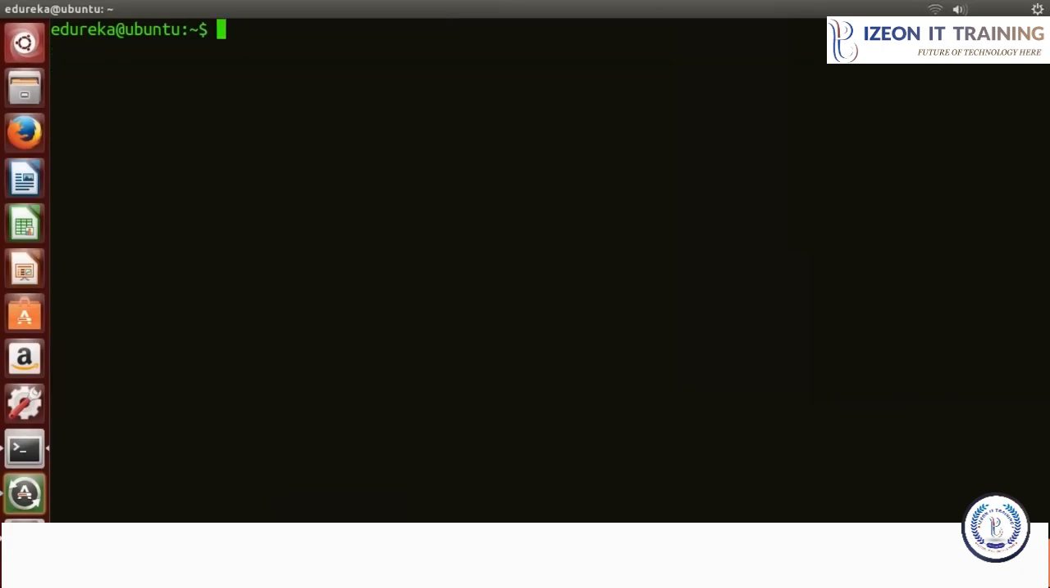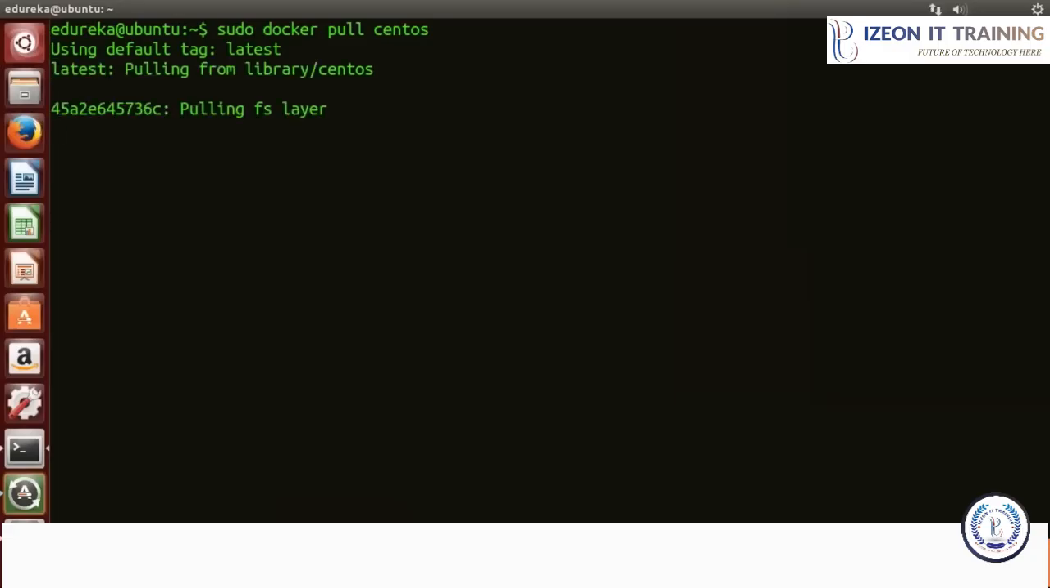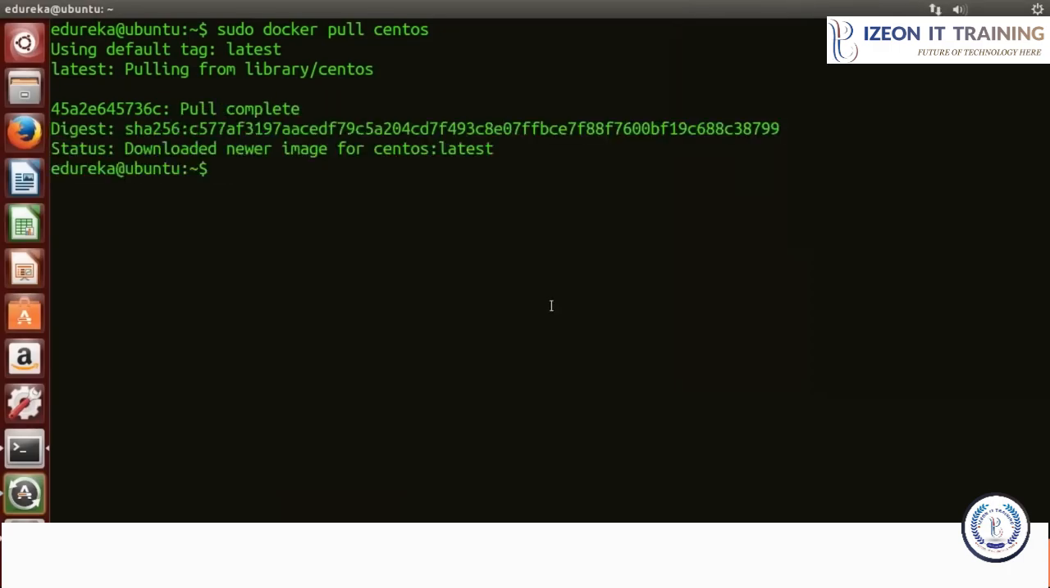Now what I'll do, I'll pull a CentOS image from Docker Hub and I'll run the CentOS container. So for that, I'll type sudo docker pull and the name of the image, that is CentOS. So first it will check the local registry for the CentOS image. If it doesn't find it there, then it will go to the Docker Hub for the CentOS image and it will pull the image from there. So we have successfully pulled a CentOS image from Docker Hub.